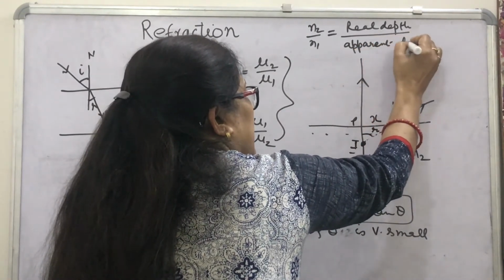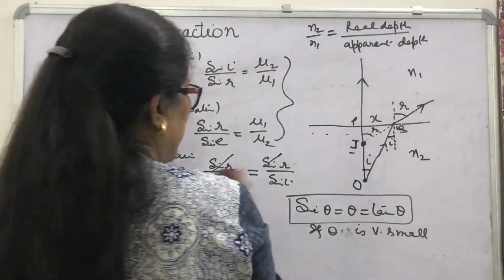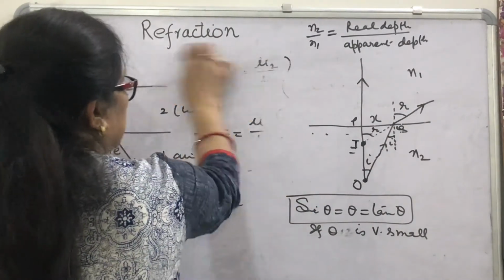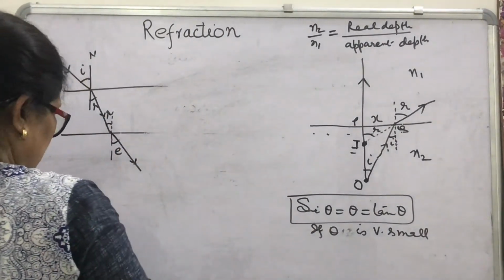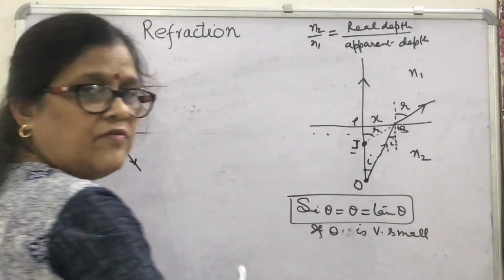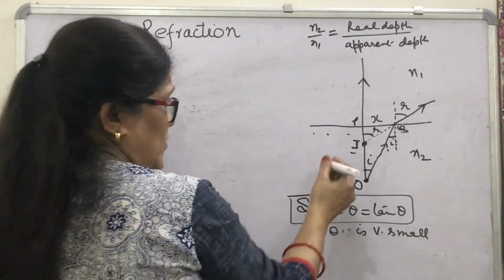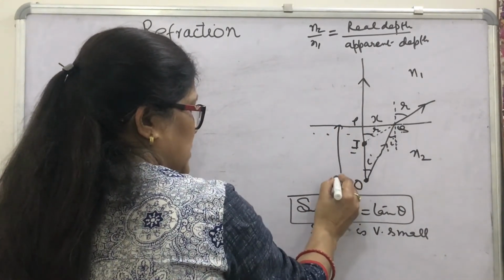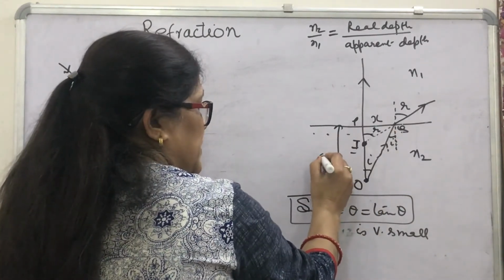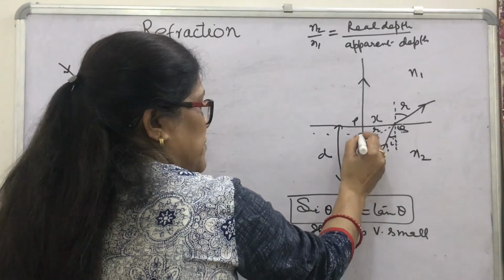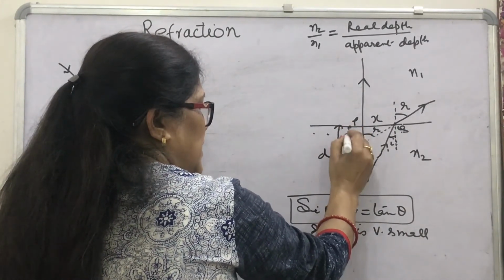This is a very important relation to be learned, and I will show you how to prove it. Look, I have explained two things, that for a very small angle sin theta and tan theta will be only theta, and the object's height. What is the real depth? Suppose the depth is measured from the level, so this will be the real depth, and this is the image, so this will be the apparent depth, shown by D dash.